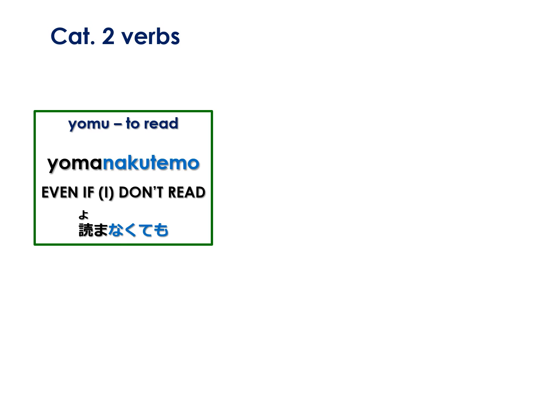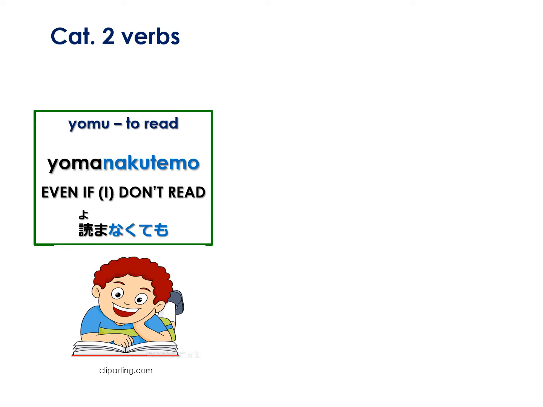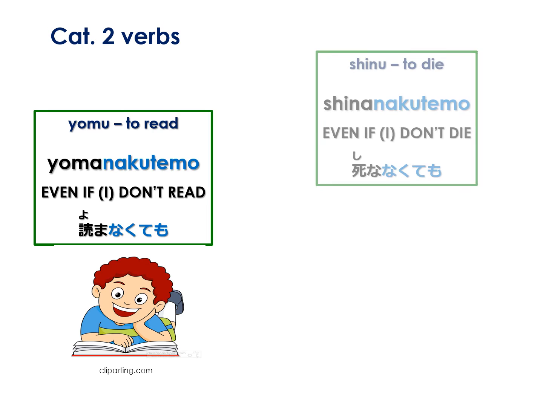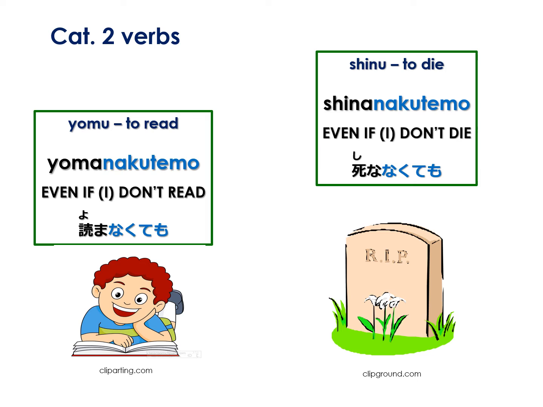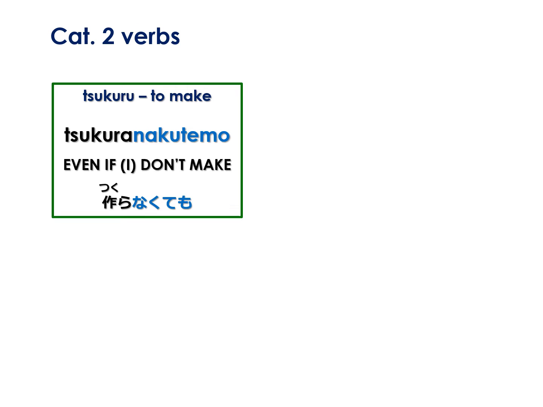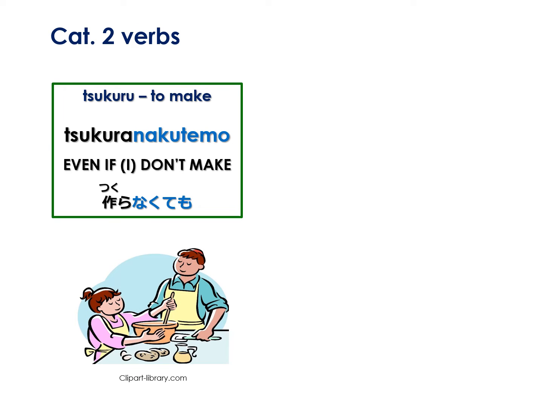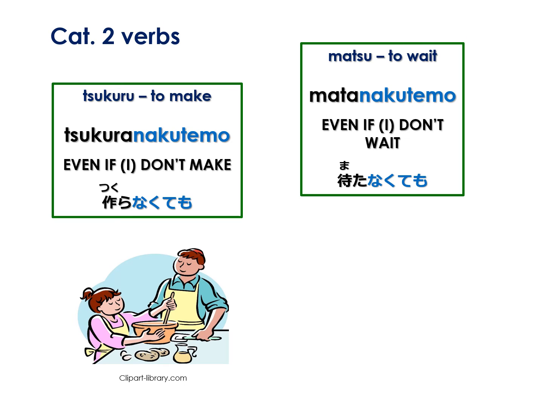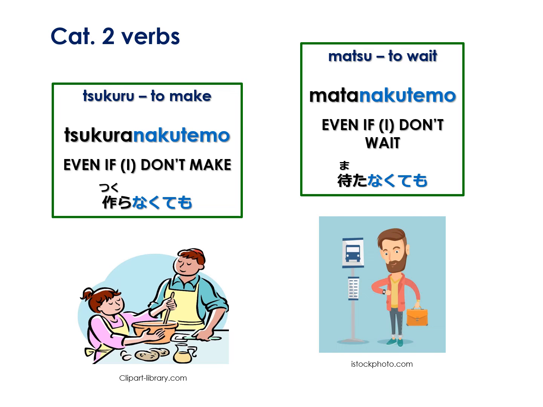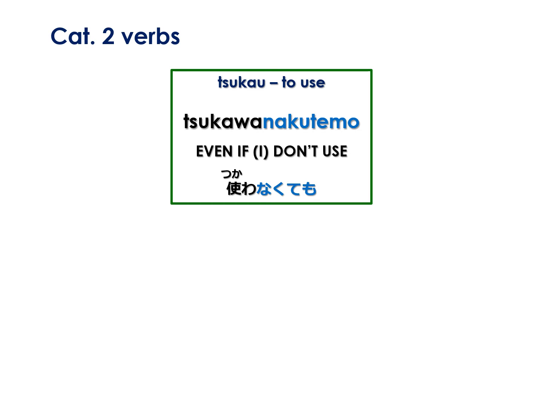Yomu means to read, and yomanakutemo means even if I don't read. Shinu means to die, and shinanakutemo means even if I don't die. Tsukuru means to make, and tsukuranakutemo means even if I don't make. Matsu means to wait, and matanakutemo means even if I don't wait. Tsukau means to use, and tsukawanakutemo means even if I don't use.